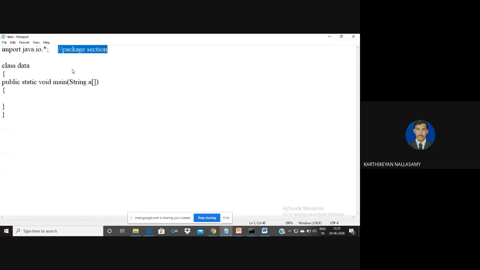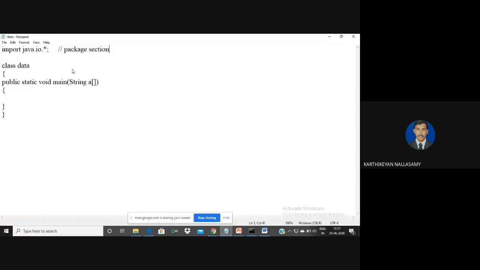If it is a single line comment, before the comment you have to use a double slash, so that whenever the compiler reads this double slash, it indicates that after this the comment will start. Once the line is terminated, the comment is also terminated. And this is not an executable part of the program.